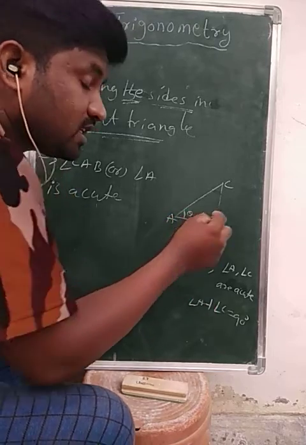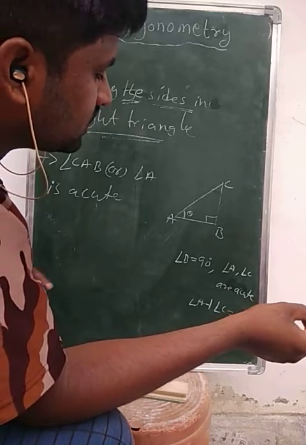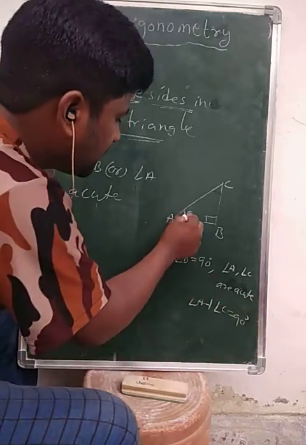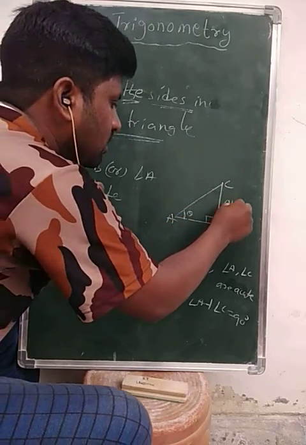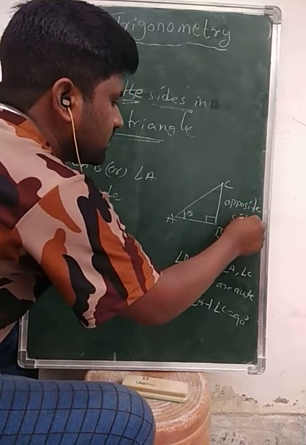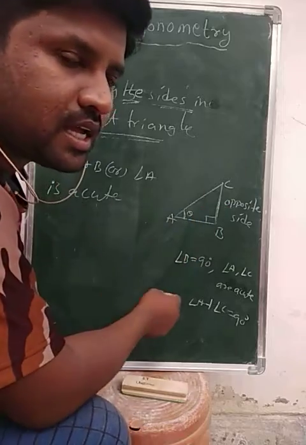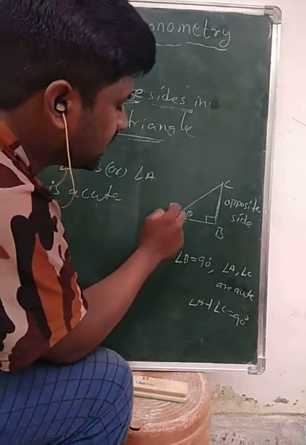The side which is opposite to angle A is called the opposite side. That is BC. And the side which is adjacent to angle A.